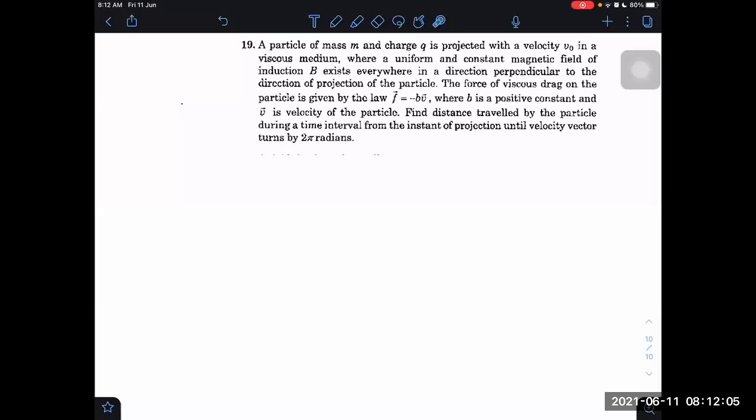Can you do this? Remember, it is not displacement, it is distance. And also remember, distance is not just equal to the magnitude of displacement. It is different. So we have to be careful here, right? In one full rotation, how much distance is covered? We have to find out. Let us do it. I will analyze it and you do it yourself afterwards maybe.